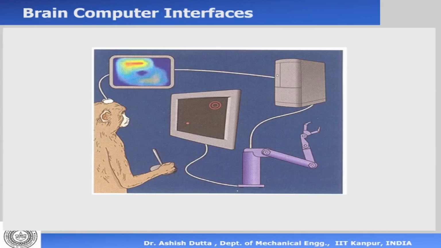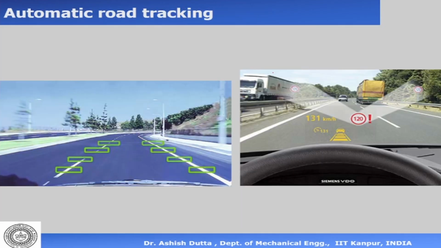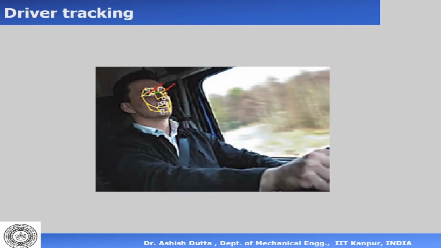Then brain-computer interfaces, we can take signals from the brain and then actually actuate a system. Autonomous tracking, driver tracking. These are some examples of robotics applications that we looked at, which are already there. So today we will stop here. Today was a very basic introduction where I tried to talk about where robots came from, and I tried to show you how robotics technology evolved, right from early automation, that is about 10,000 BC.